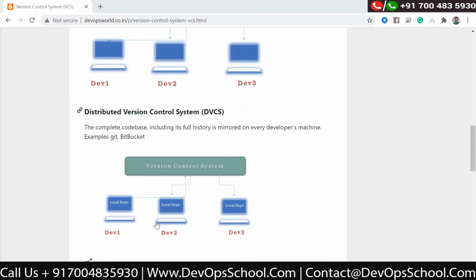So the distributed version control system is a collection of the local version control system and the centralized version control system.